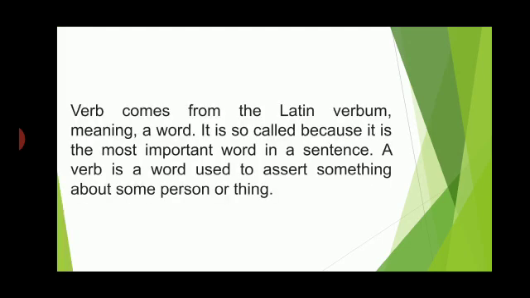So first thing is, what is a verb? The verb comes from the Latin verbum meaning a word. It is so called because it is the most important word in a sentence. A verb is a word used to assert something about a person or a thing. In simple language, we can say anything which tells us about the action of the sentence is called the verb.